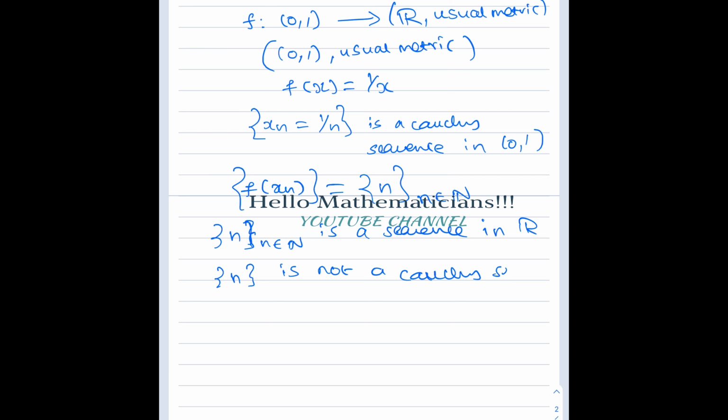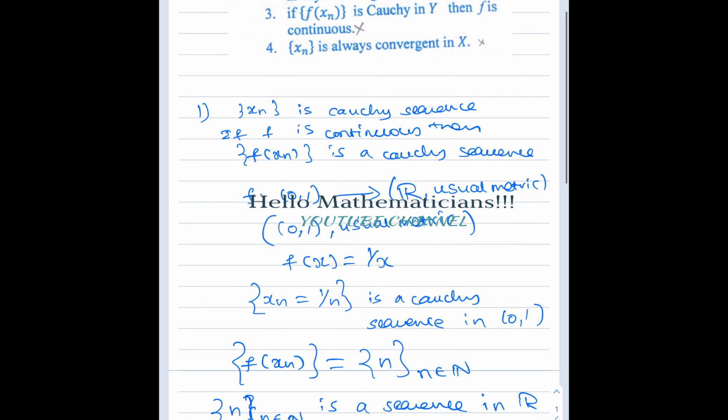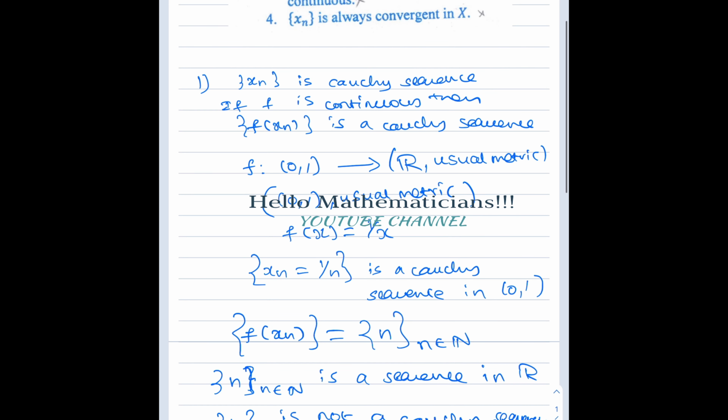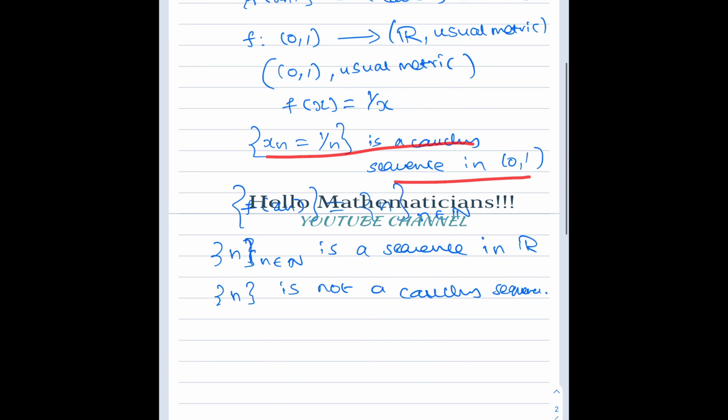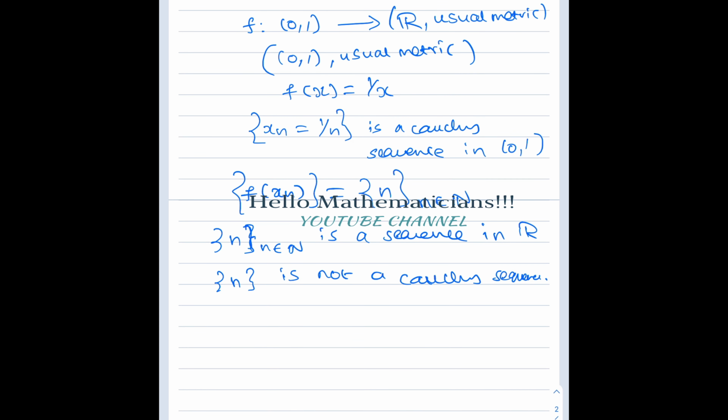So we have given an example of a Cauchy sequence whose image is not a Cauchy sequence under a continuous function.